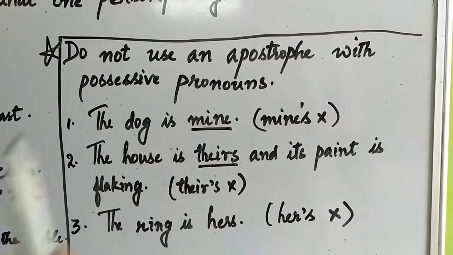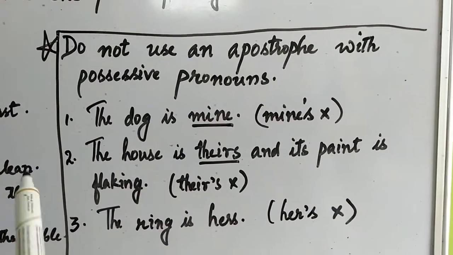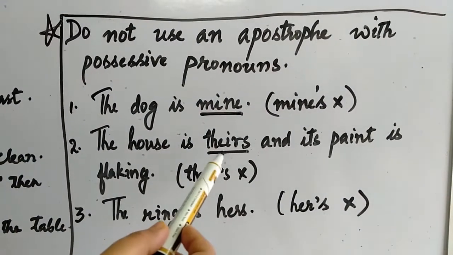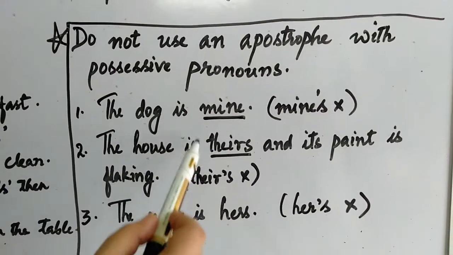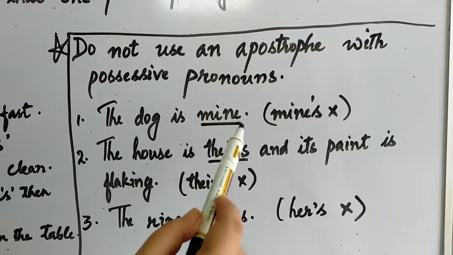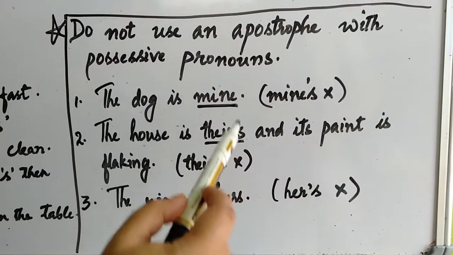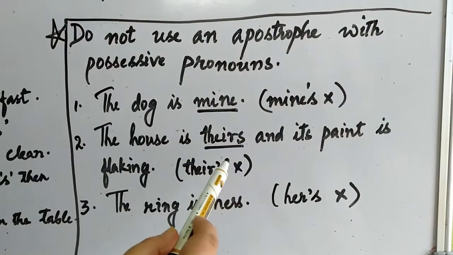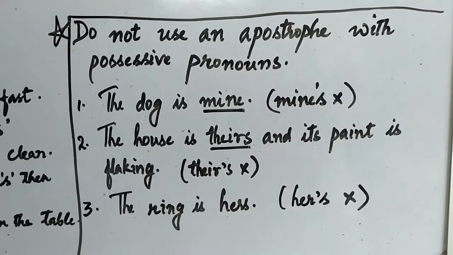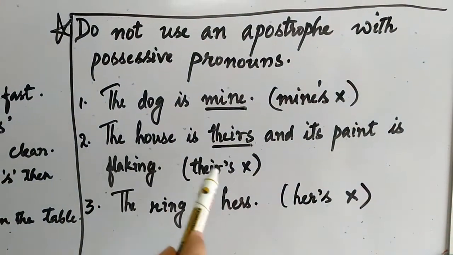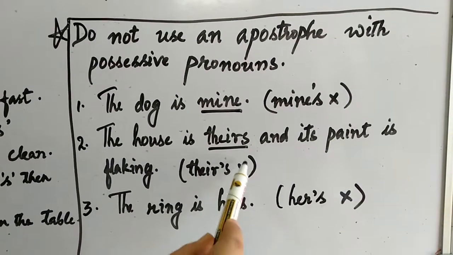Flaking means the paint is coming off. This is a possessive pronoun, meaning the house belongs to them. But here I have not used an apostrophe, because we never use an apostrophe with a possessive pronoun. If I write the house is theirs with an apostrophe, it would be incorrect.